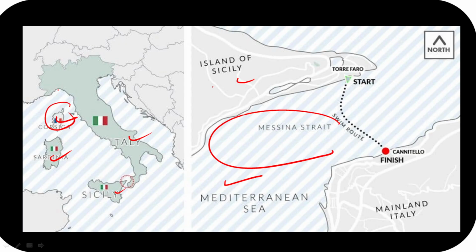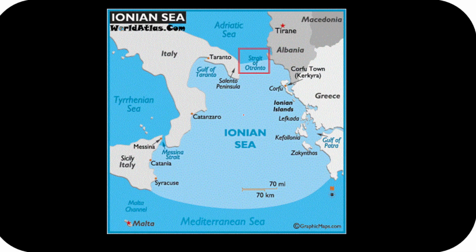Now guys, moving forward, can you see this one, Strait of Otranto? I told you that we were looking at the Strait of Otranto over here. If I look at the location, it is Italy and Albania. Can you see Albania and Italy over here? This Strait of Otranto joins our Adriatic Sea with the Ionian Sea. So guys, please remember this. The Strait of Otranto joins the Adriatic Sea with the Ionian Sea.